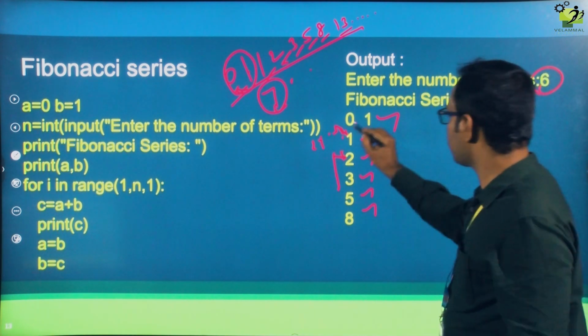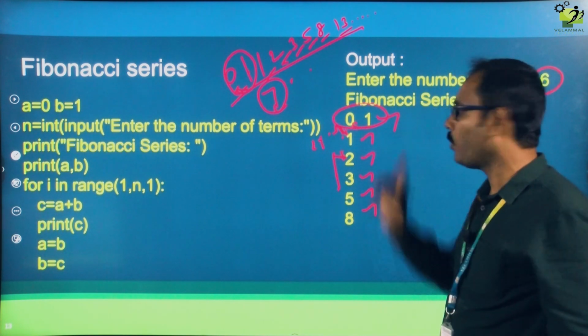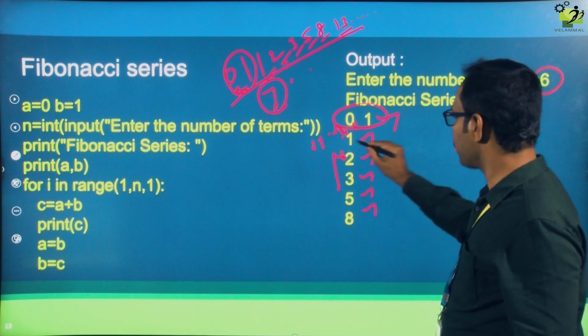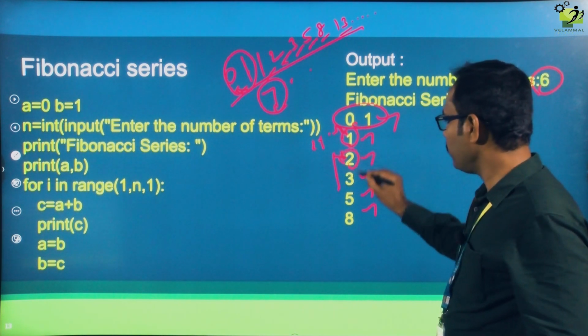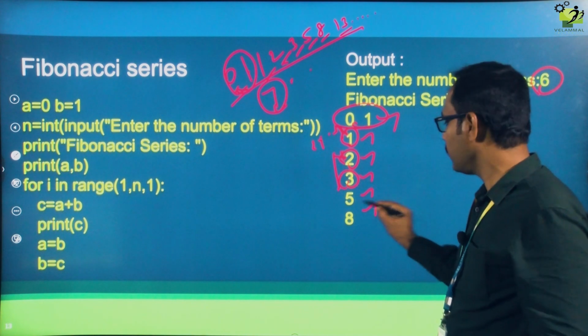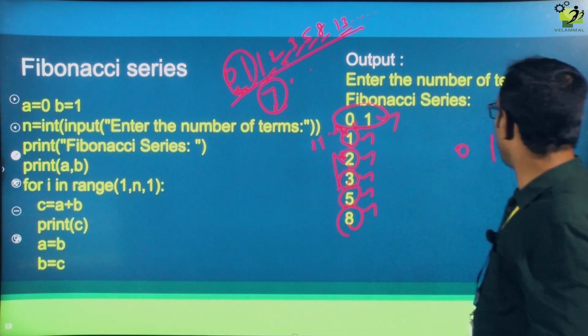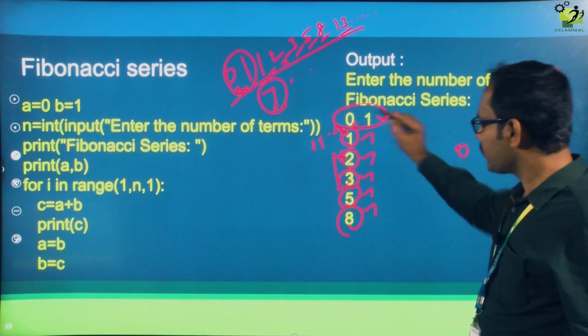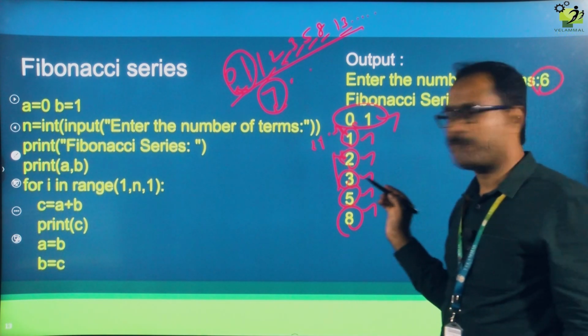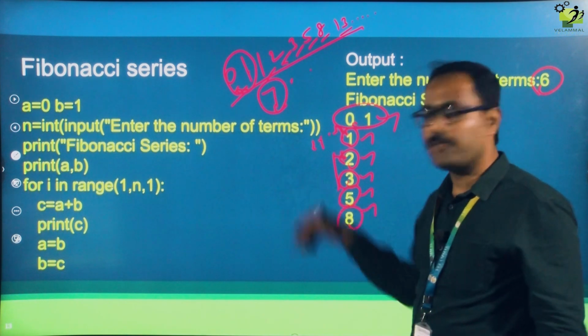Okay, so this is combined and taken as one term. This is the second term, this is the third term, this is the fourth term in the Fibonacci series. Fifth term and sixth term. Right? So likewise, when I give my input as 6, I want to generate 6 numbers in the Fibonacci series. When you work on it, you will come to know.